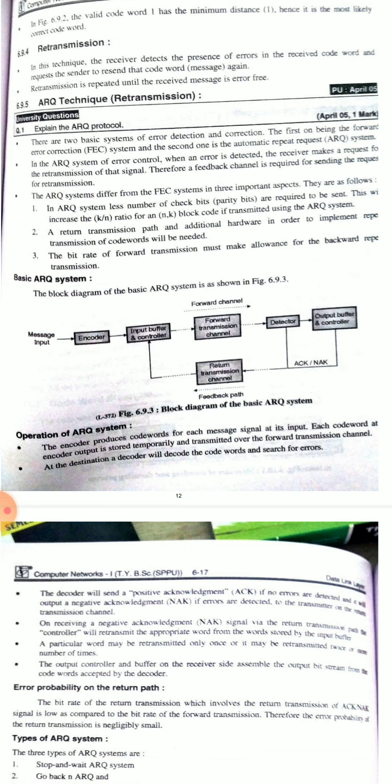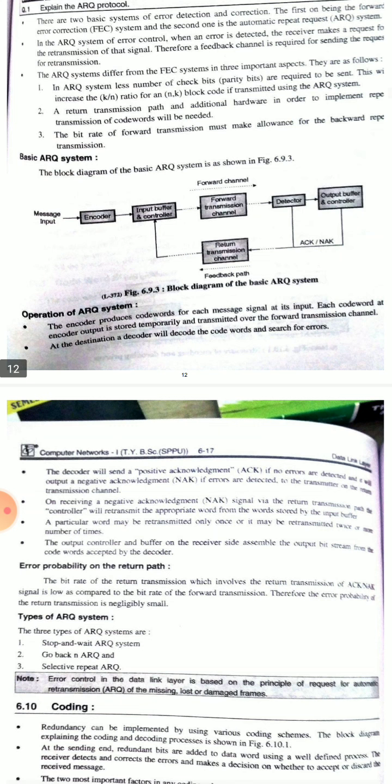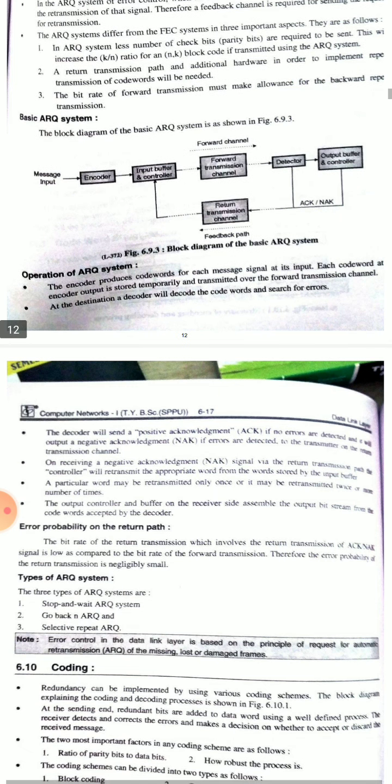The block diagram of the basic ARQ system: message input and feedback paths, encoder, input buffer and controller, forward transmission channels, detectors, output buffer and controllers, and return transmission channels. Now operations of the ARQ system: the encoder produces code words for each message signal at its input. Each code word at the encoder output is stored temporarily and transmitted over the forward transmission channel. At the destination, a decoder will decode the code words and search for errors.